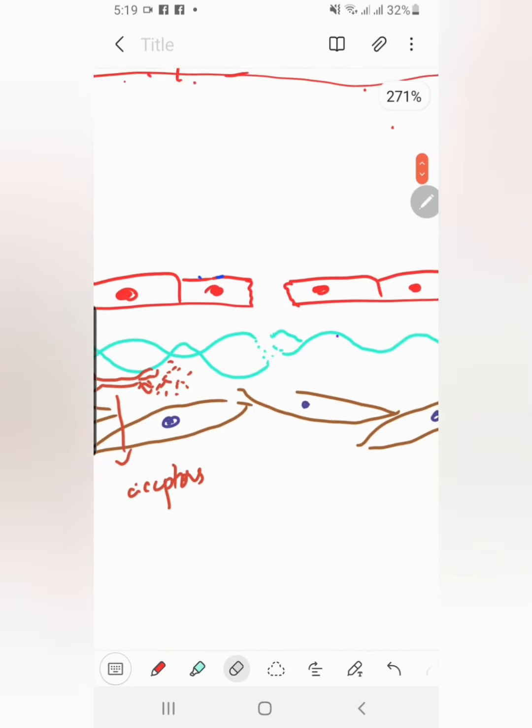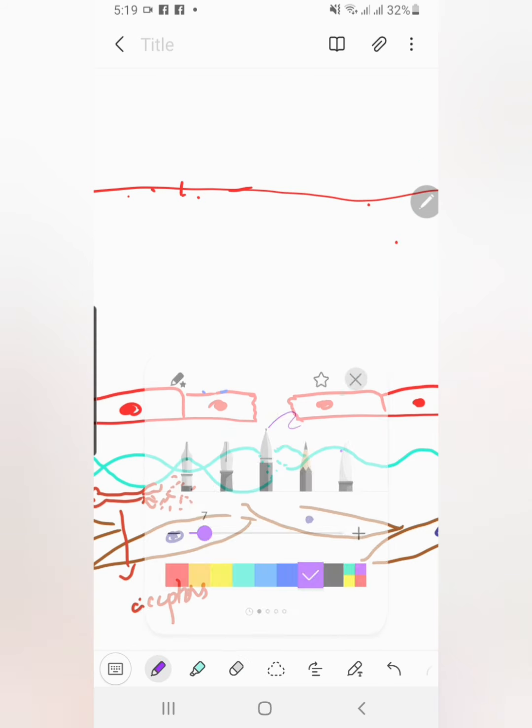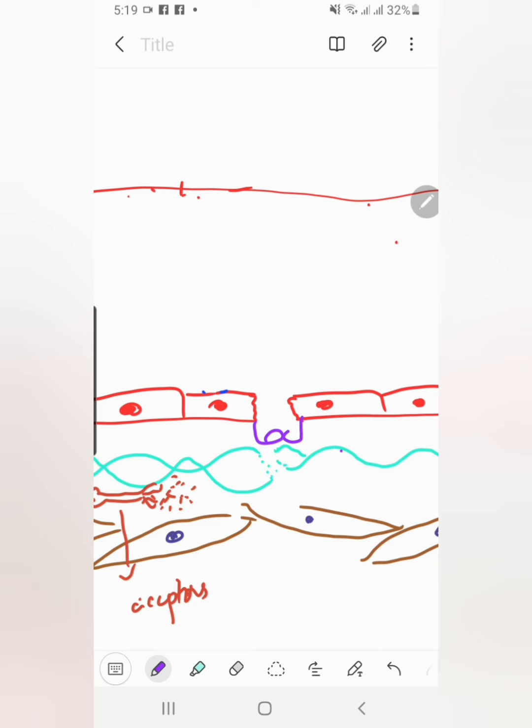Now let's come to platelet plug formation. For that, I have just made this picture enlarged. I have zoomed on this area. Whenever there is blood vessel rupture, after vasospasm, the von Willebrand factor gets exposed to the blood. The blood that is flowing will get exposed to the von Willebrand factor and the platelets will come and attach with this von Willebrand factor through a receptor which is known as glycoprotein 1b.